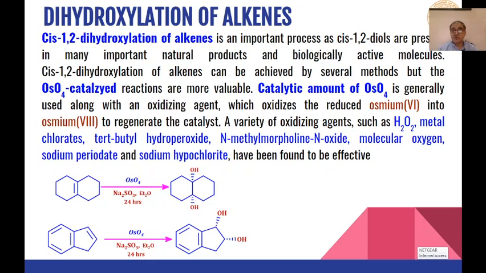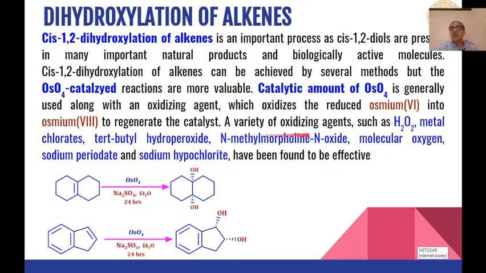This is generally achieved by addition of osmium tetroxide and some other oxidizing agent also. That oxidizing agent is added because once the osmium tetroxide oxidizes the substrate, it becomes reduced osmium 6, and then this osmium 6 can again be converted into osmium 8 by the other oxidizing agent which is used during the reaction.